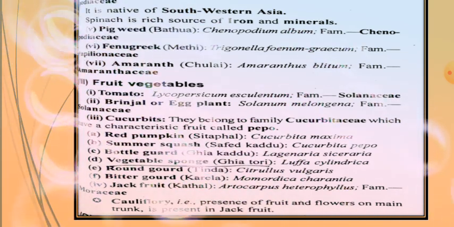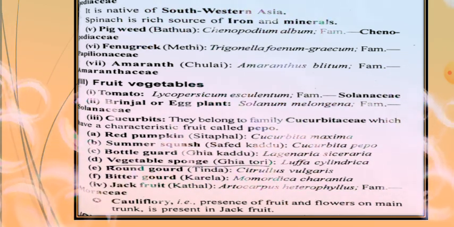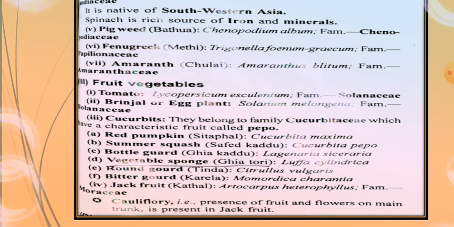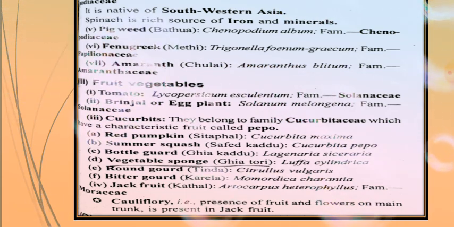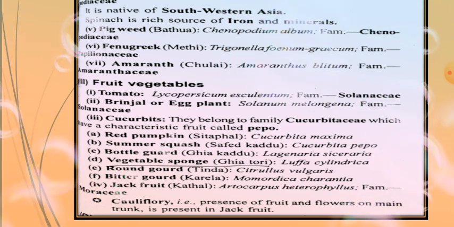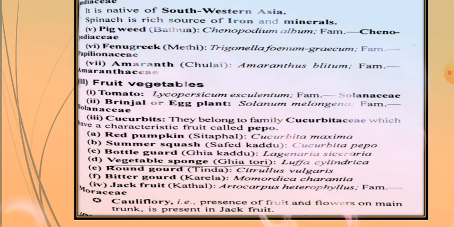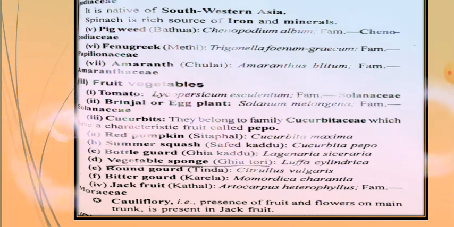Then brinjal or eggplant, Solanum melongena, also belongs to the family Solanaceae. Then cucurbits belong to the family Cucurbitaceae, which have a characteristic fruit called the pepo. Then red pumpkin, commonly known as sitafal, is Cucurbita maxima. Then summer squash, safed kaddu, is Cucurbita pepo.